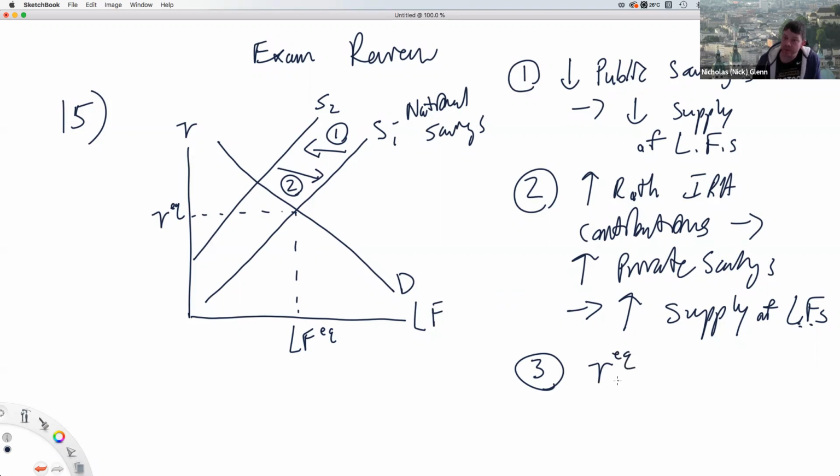So the equilibrium interest rate is going to be the same. It's constant, no change. And the loanable funds equilibrium amount is not going to change either. So this shows how, if the government's going into more debt, one thing they can do to offset that and make sure there's no decrease in loanable funds and investment in the economy is provide some incentive that will encourage people to save more money. All right, so that's it for this question.